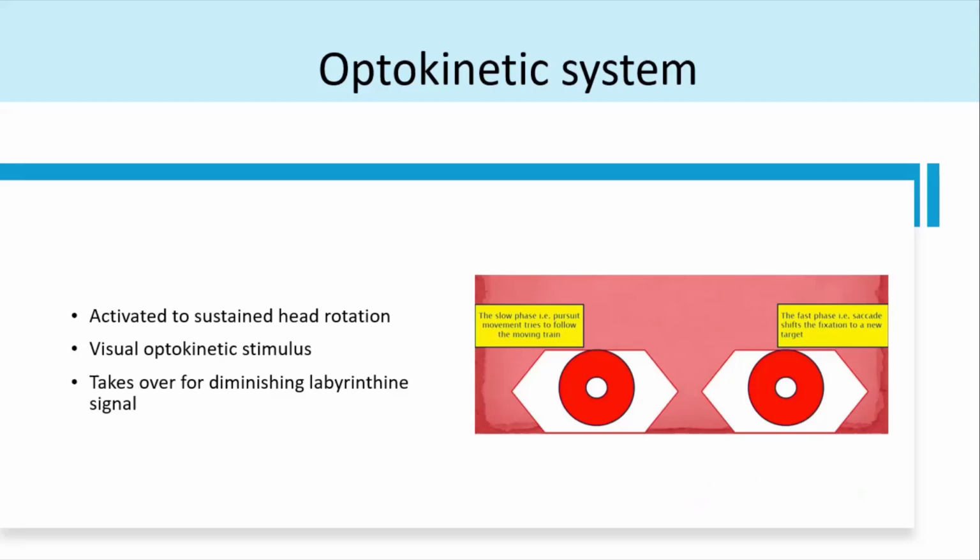I'll talk about how that is in the subsequent slides. The optokinetic system is mainly for when there's a sustained motion of the visual field. When this occurs, the optokinetic system gets activated. It's like following a moving train. So when you have a slow pursuit, which occurs following a train, and then after that, you have a different waveform. That is where you change to the next. You start fixing to the next target. That is the next saccade. So that is physiological, to make sure that there's a diminishing labyrinthine signal. To take over that, you have the optokinetic system.